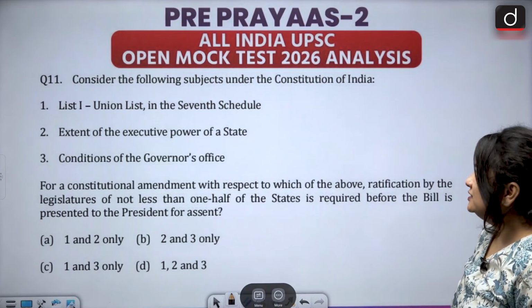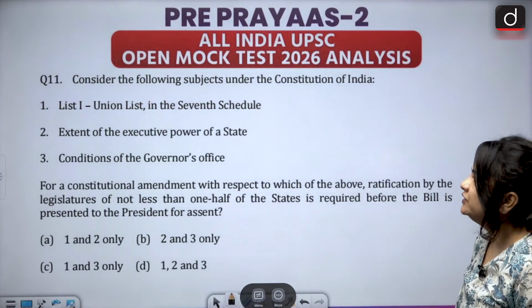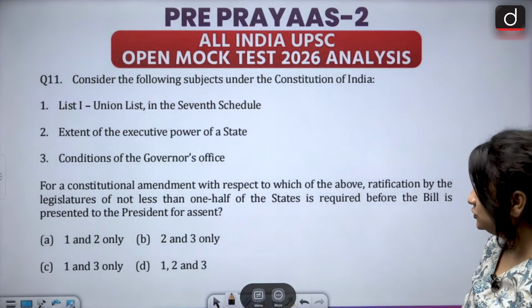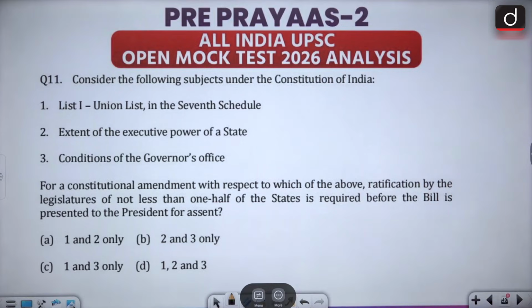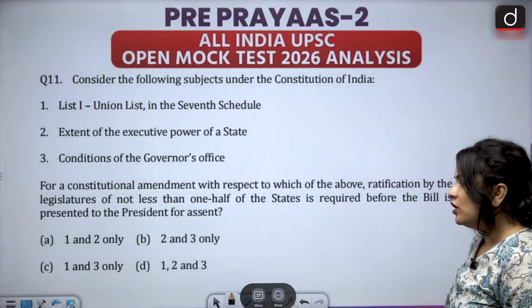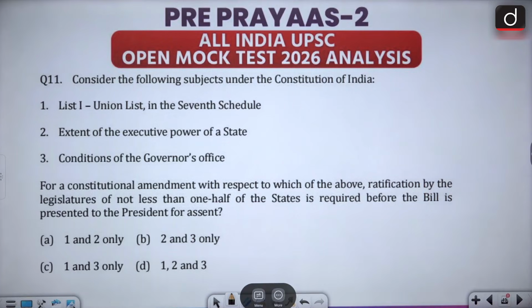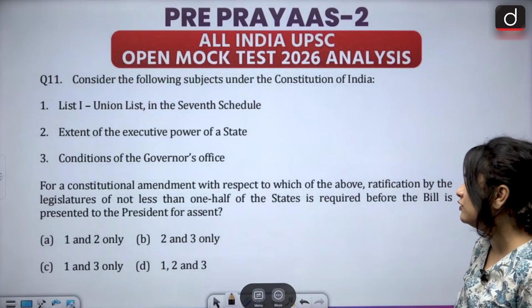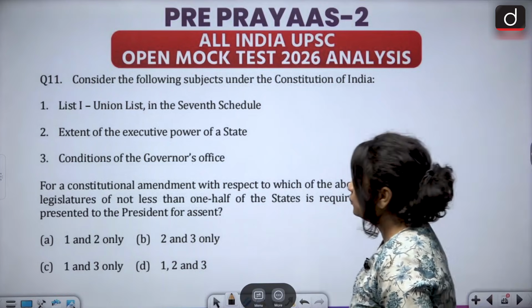Question 11 says, consider the following subjects under the Constitution of India. 1. List 1, Union List, in the 7th Schedule. 2. Extent of the executive power of a state. 3. Conditions of the governor's office. For a constitutional amendment with respect to which of the above, ratification by the legislatures of not less than one half of the states is required before the bill is presented to the President for assent.